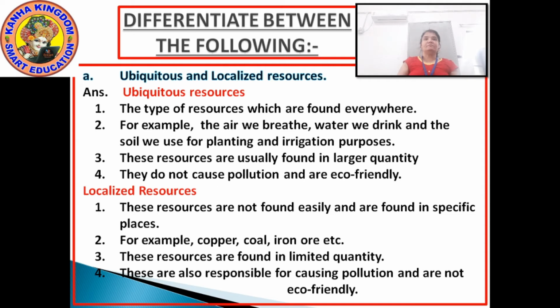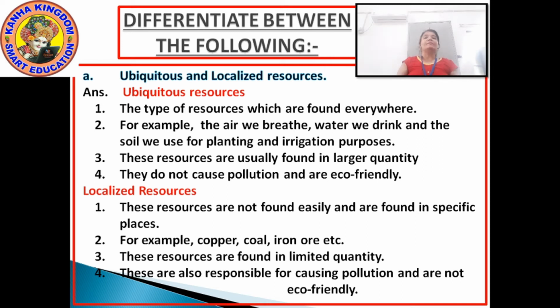Number three is resource. These resources are usually found in larger quantity. And number four, they do not cause pollution and are eco-friendly. Okay?